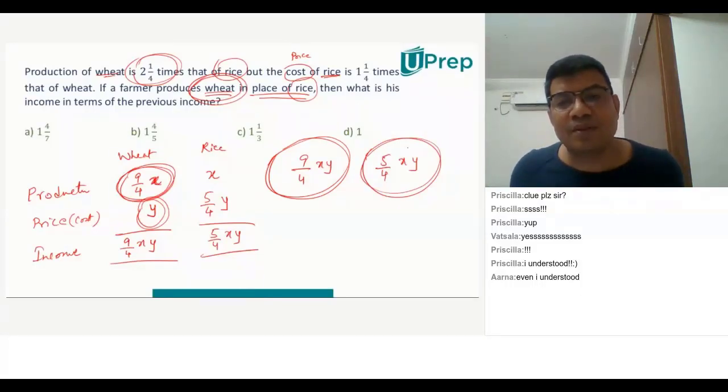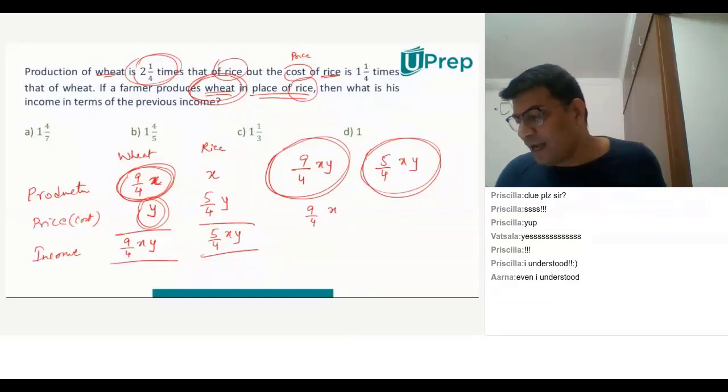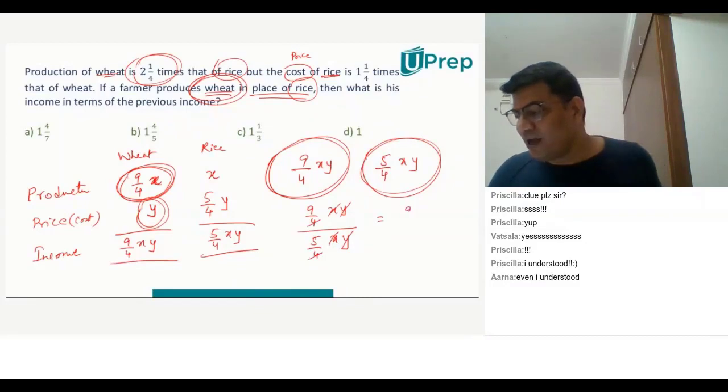If you want this to be how many times of that, that means you will divide. So 9/4 times of xy divided by 5/4 times of xy. Very good. If you understand that, then the problem becomes easy. Your x and y will be divided. 9/4 by 5/4. This 4 and 4 also get cancelled. So your answer is 9/5. Your 9/5 is nothing but how much? 1 4/5.